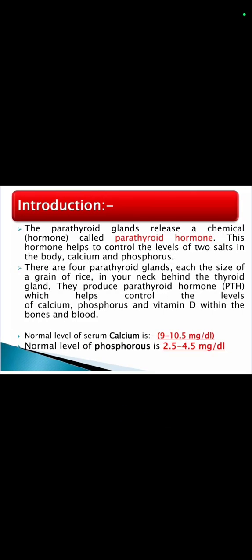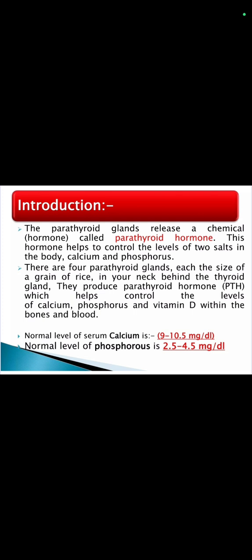Now we are going to see about hypoparathyroidism. The parathyroid glands release a chemical hormone called parathyroid hormone. This hormone helps to control the levels of two salts in the body, calcium and phosphorus. There are four parathyroid glands, each the size of a grain of rice, in your neck behind the thyroid gland. They produce parathyroid hormone, which helps control the level of calcium, phosphorus and vitamin D within the bones and blood.